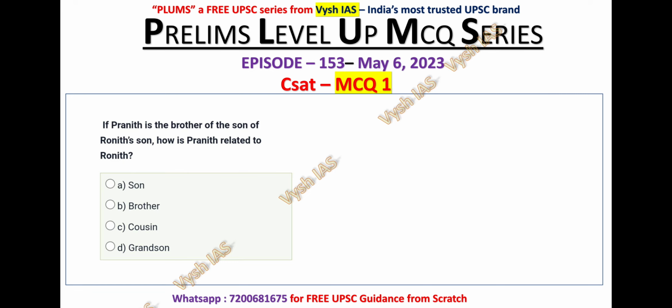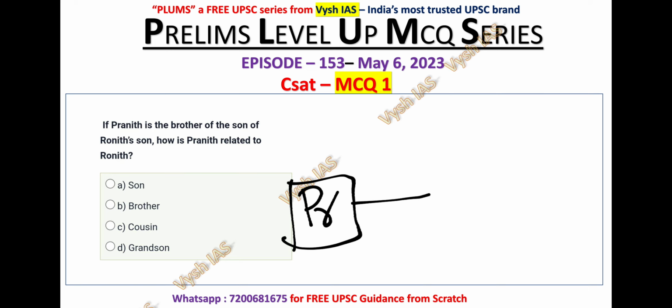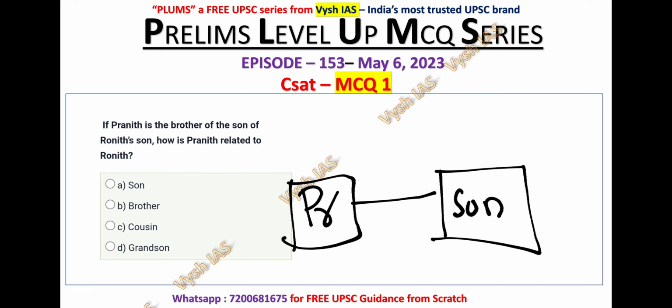MCQ number 1. If Praneeth is the brother of a son of Ronit's son, how is Praneeth related to Ronit? Let's say this person is Praneeth. This Praneeth is the brother of someone's son. I'm taking it as the son of Ronit's son. So let's take Ronit here.